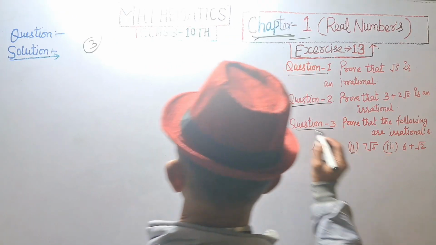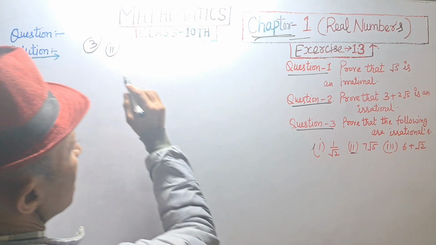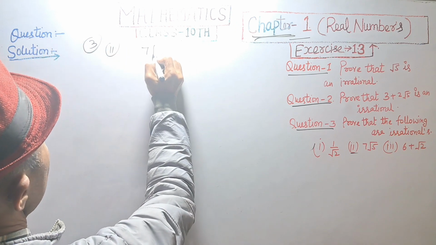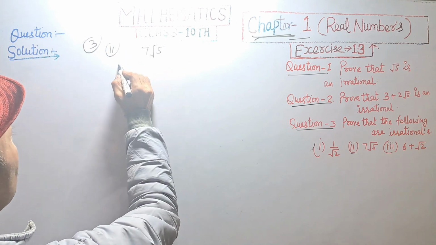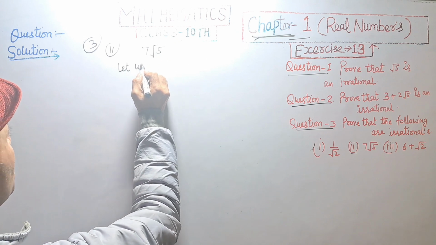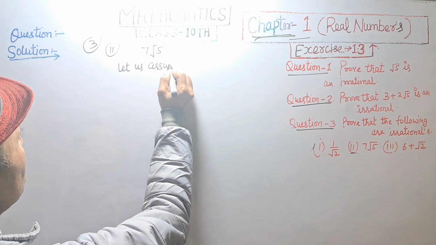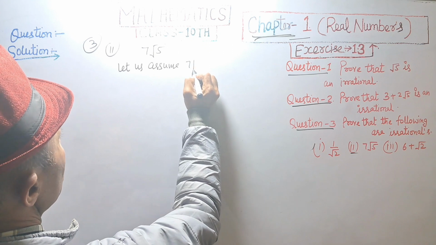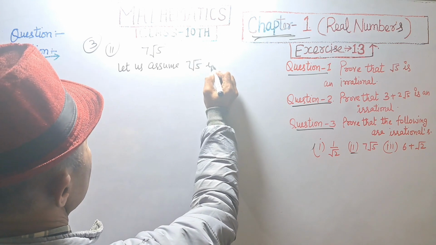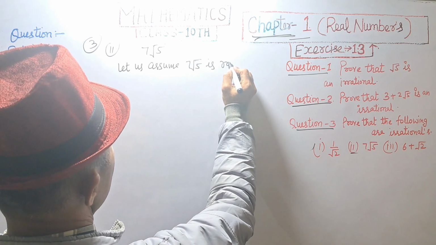Question number 3, second part. 7 root 5. Let us assume 7 root 5 is rational.